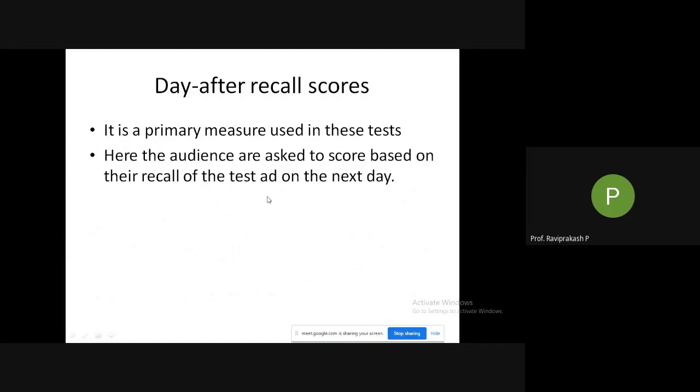Day after recall tests. So, what is this? As I explained, I'll show you the ad today in between as a different media. Then I'll ask the questions about that on the next day, or it could be 2 days also, or 3 days also. But basically, day after, in the sense, sometime after. So it could be more number of days also, but usually it is the next day. This is where we are today.